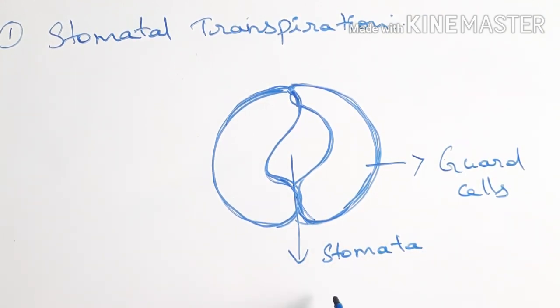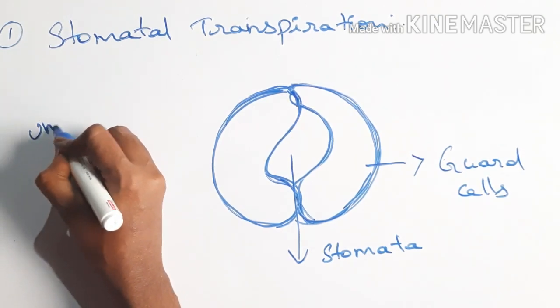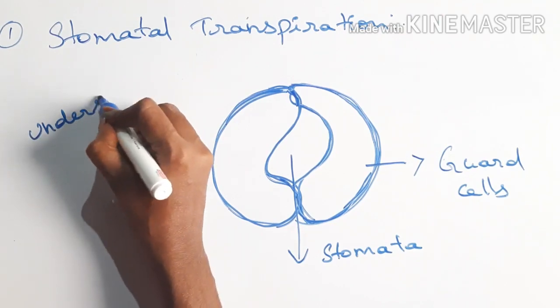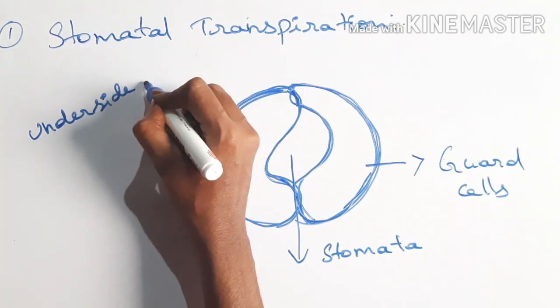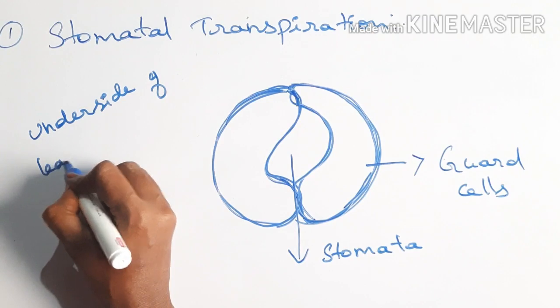Where is this stomata present? It is present in the underside of the leaf. Most of the stomata are present in the underside of leaves.